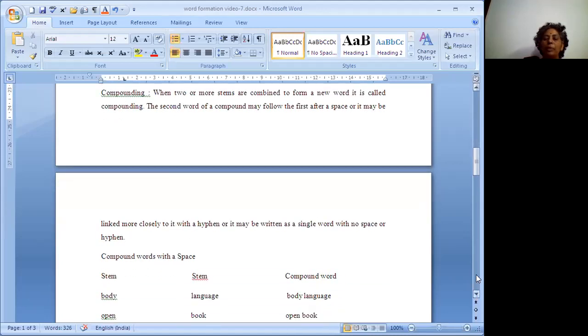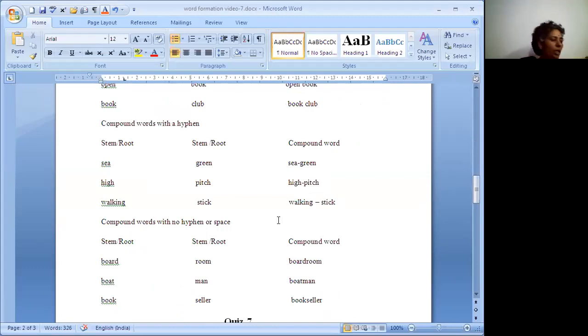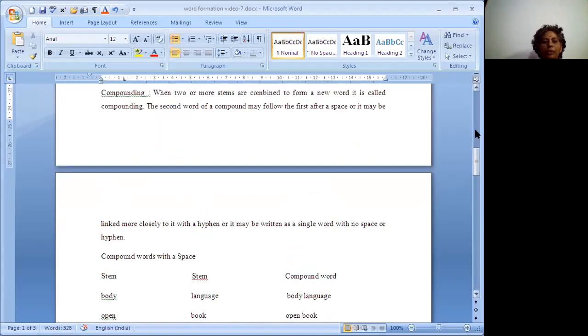So for example, here I am sharing with you a few points related to compound words. There are two stem words. Body language: body is a stem word, language is a stem word, a root word.